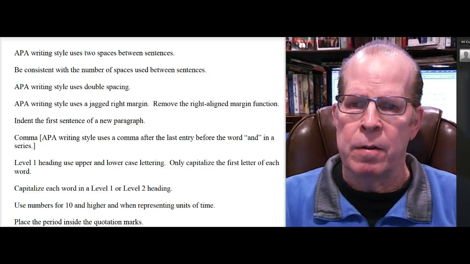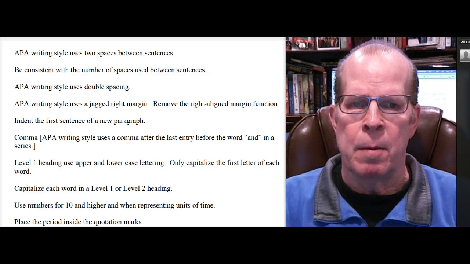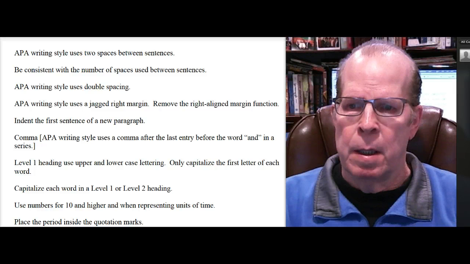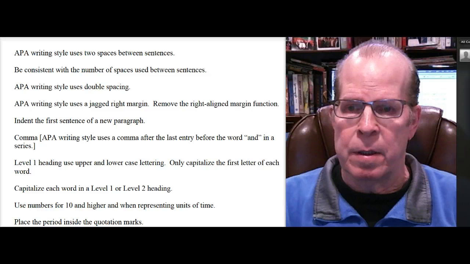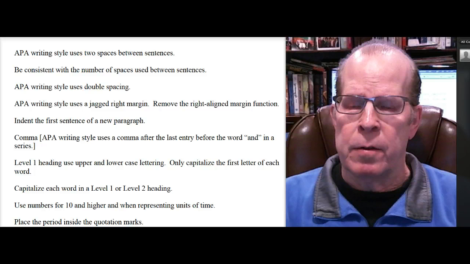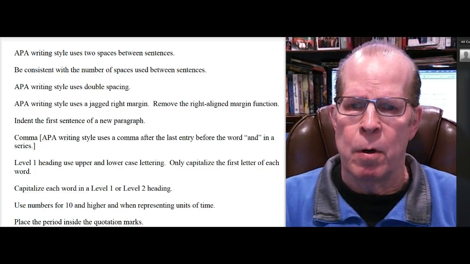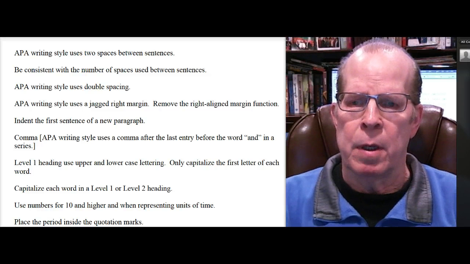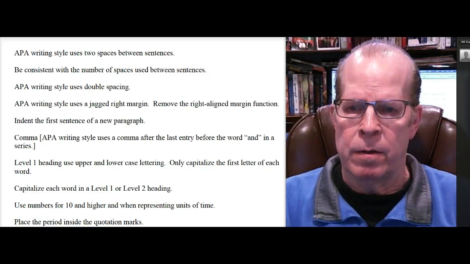APA writing style also uses a jagged right margin, so you want to make sure you've removed the right align margin function. Also, use indentation for the first sentence of a new paragraph. It's grammatically correct to not place a comma before the word and in a series, but APA prefers that. So when you have a series of items, put a comma after the last entry before the word and in that series.